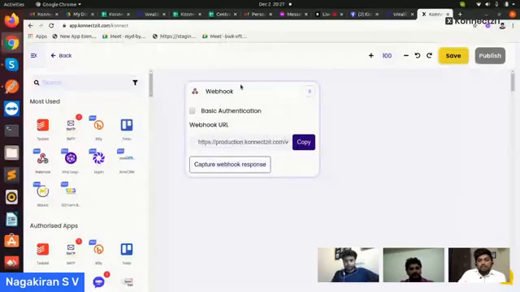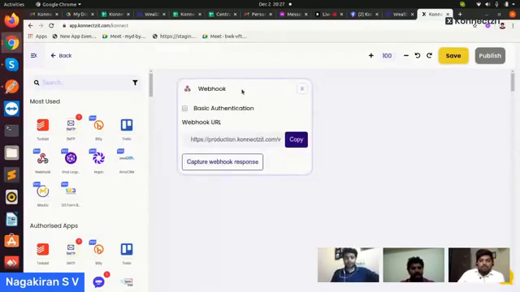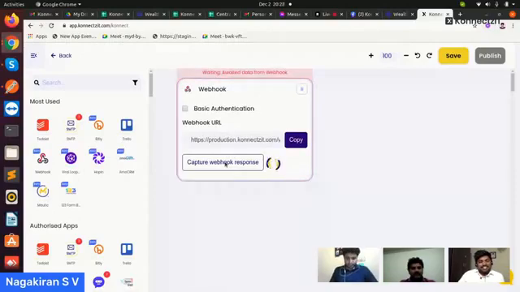You have to click on capture webhook response, I guess. Shall I start, Ashwin? Yeah, just a second, Nakaran. Okay. So Ashwin is basically placing a webhook URL in Viral Loops, so that we are using the generic webhook. Yes, Nakaran, you can click on capture webhook response. Yeah. And I'm going to send a test request now.